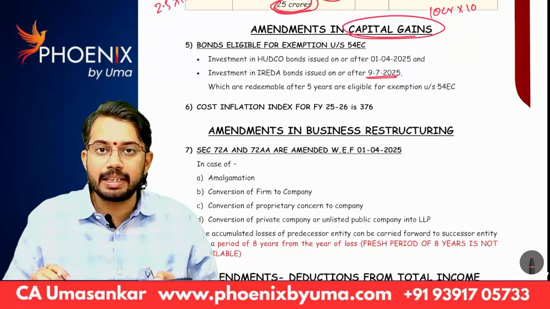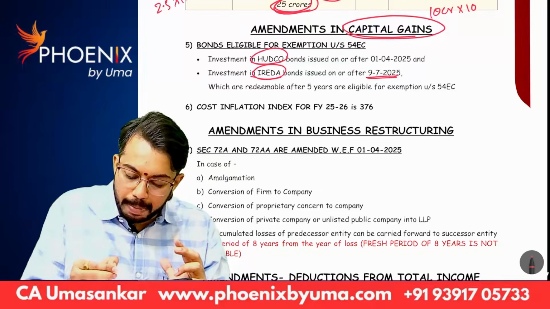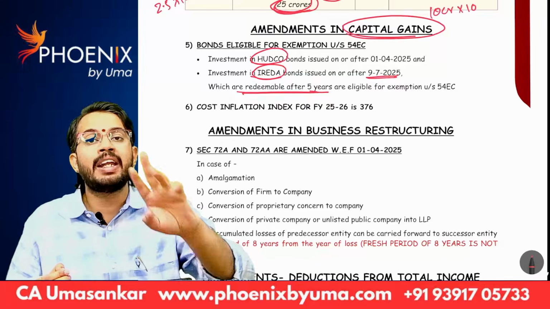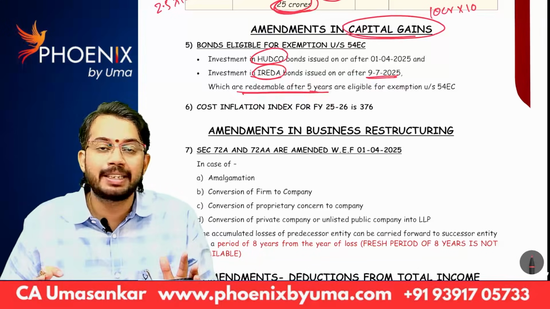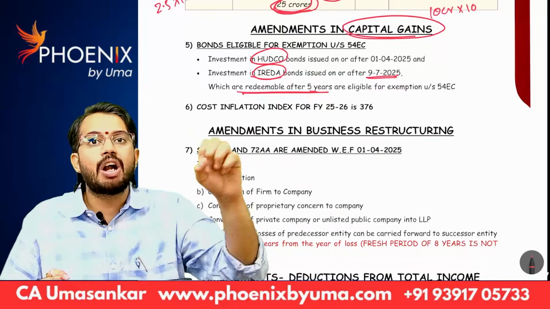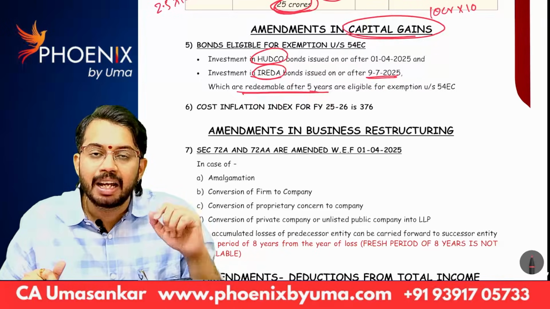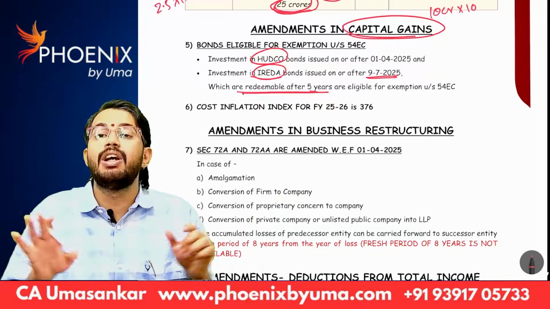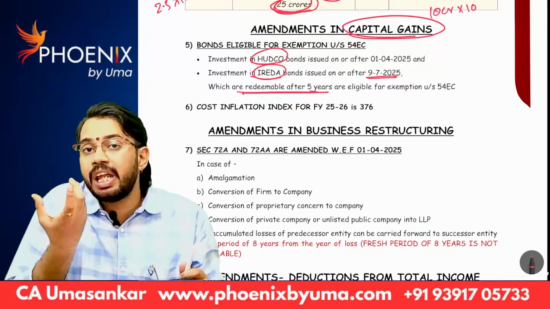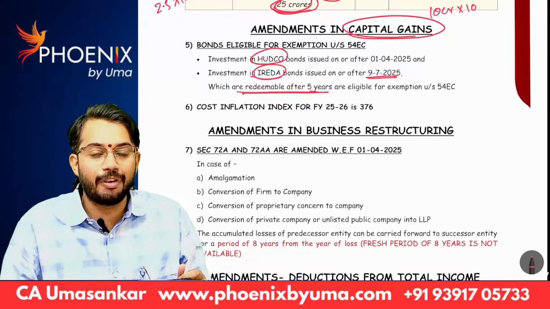Another important point is HUDCO bonds and IREDA bonds. These should be redeemable after 5 years. Only such HUDCO bonds and IREDA bonds are eligible for 54EC exemption. Let's say I sold house, I got 50 lakhs or I got 30 lakhs. I invested in HUDCO bonds redeemable for 3 years. Can I get exemption? I will not get exemption. Only if I invest in HUDCO bonds that are redeemable after 5 years, only if I invest in such bonds, then only I can claim exemption under section 54EC.